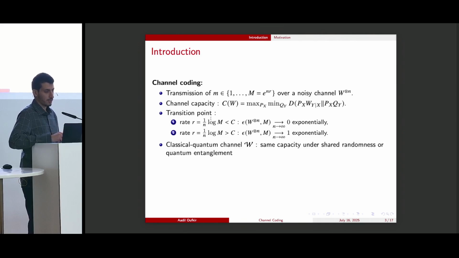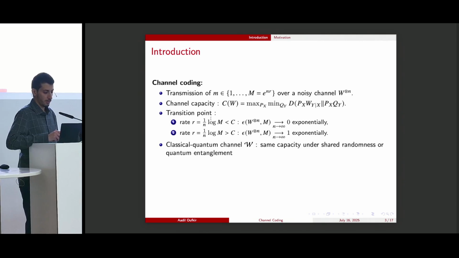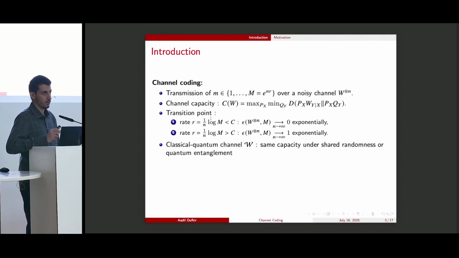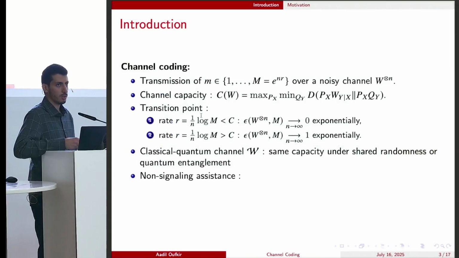The channel capacity was generalized to the classical-quantum setting, and interestingly, the capacity does not change if the sender and the receiver share random bits or entangled states. These forms of correlations are a particular form of non-signaling assistance, which includes any correlations between the sender and the receiver that do not permit communication by itself.